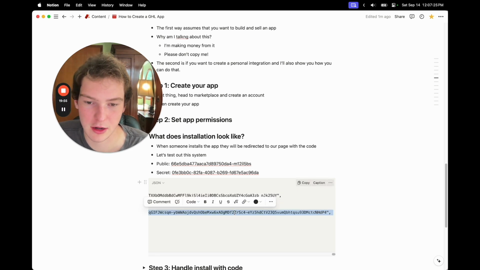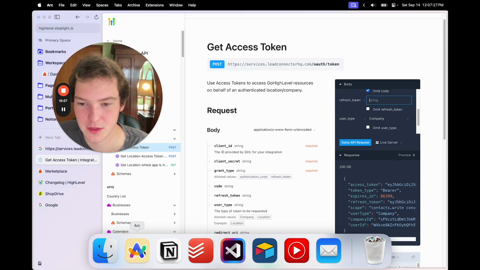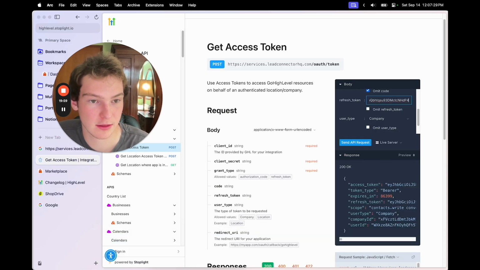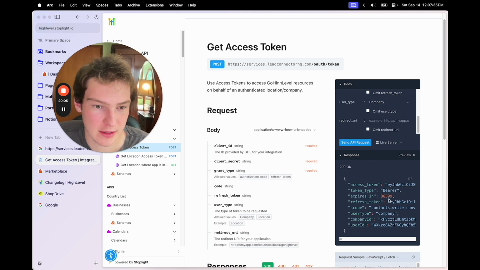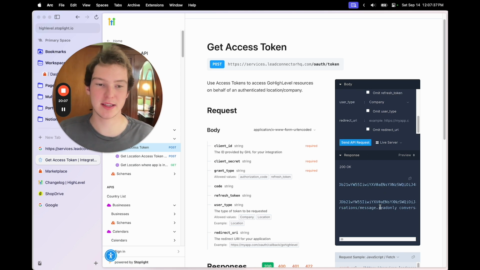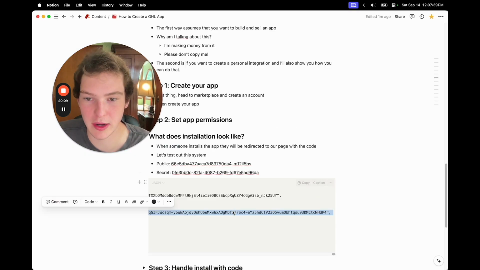All right, I kind of got it to work. I just double clicked the whole line, so we'll just copy that, paste that in, and get rid of the things around there. And then user type company and send API request. And as you can see, we got back new information.